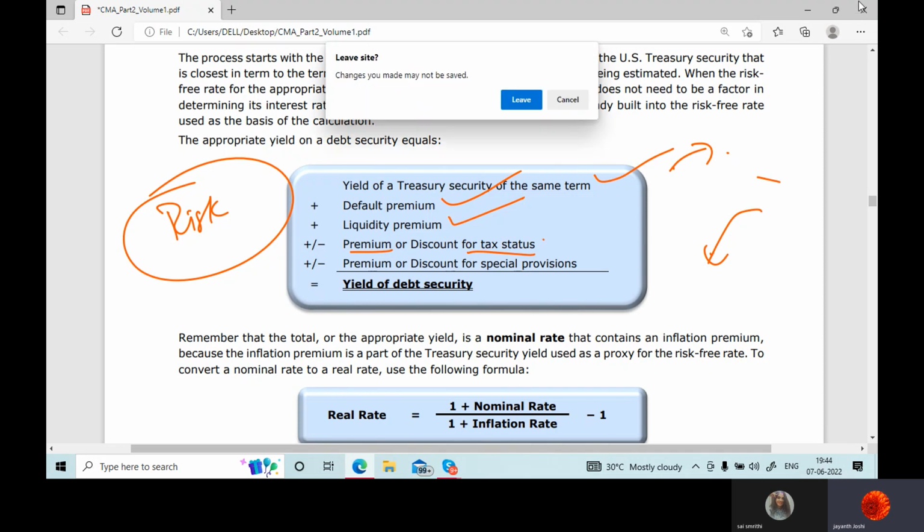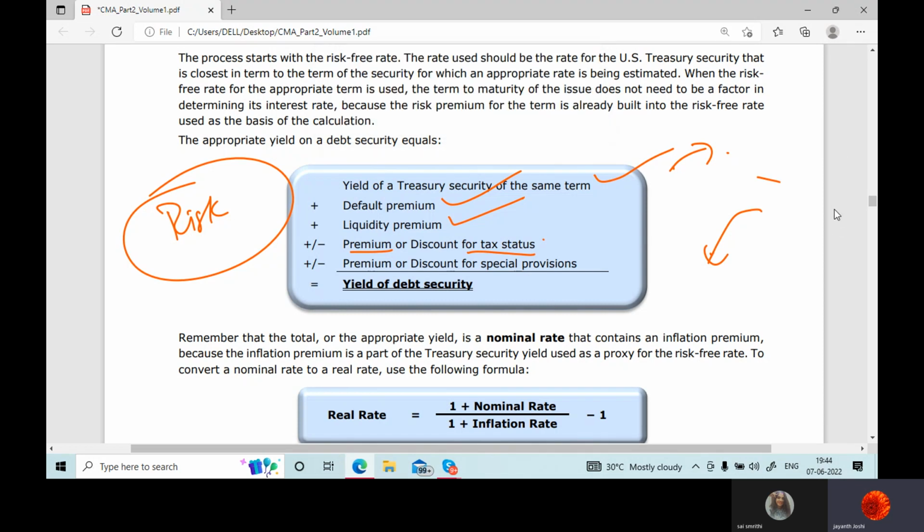That risk is there or not? If the government is charging tax on the interest payments the company is making to you for the bond you are holding, will you adjust for less returns or do you want more returns? More returns, so a premium. If there is no tax or it is exempted, then a discount.